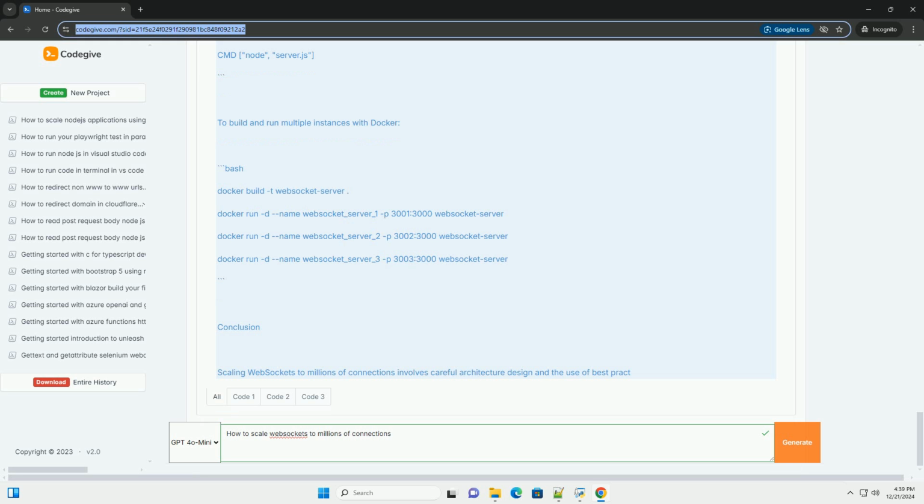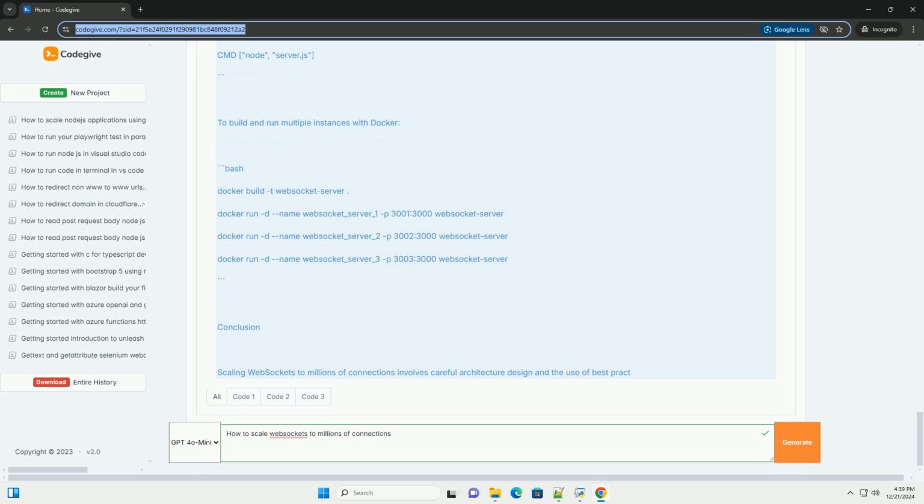Conclusion. Scaling WebSockets to millions of connections involves careful architecture design and the use of best practices. With a solid approach using tools like nginx for load balancing, Redis for state management, and a scalable server architecture, you can build a WebSocket server that handles significant loads effectively.